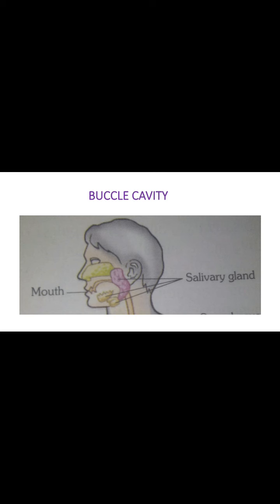Digestion starts in the buccal cavity. It is also called the mouth. The food is chewed and masticated with the help of premolars, molars and tongue. The salivary glands release a digestive juice called saliva. Saliva makes the chewed food wet and slippery. This makes the swallowing of food easier. During digestion in the buccal cavity, starch present in the food gets converted into the sugar maltose.